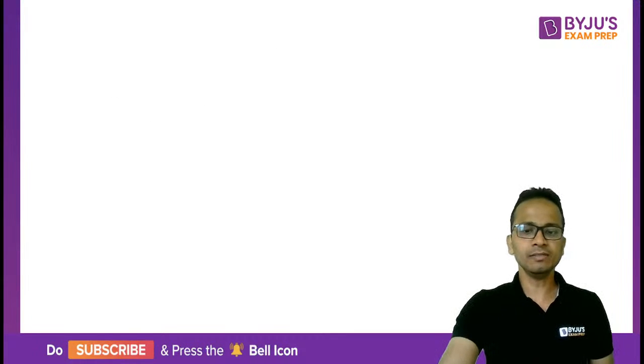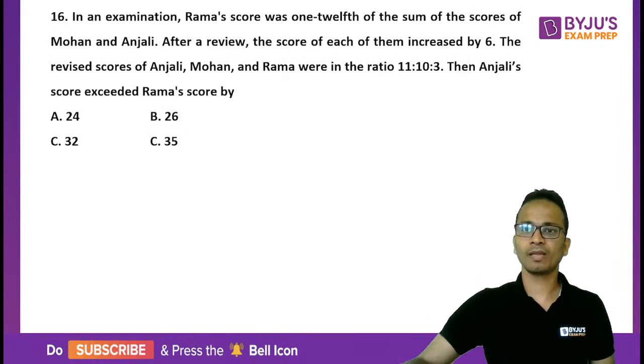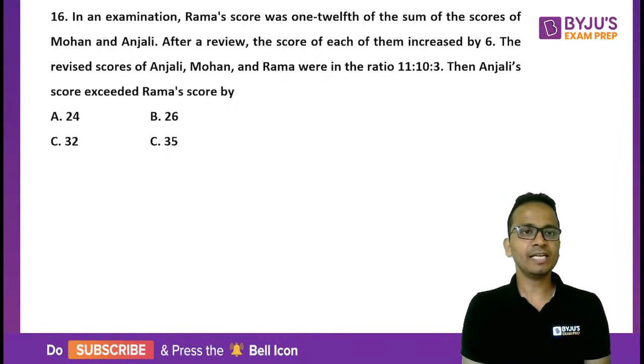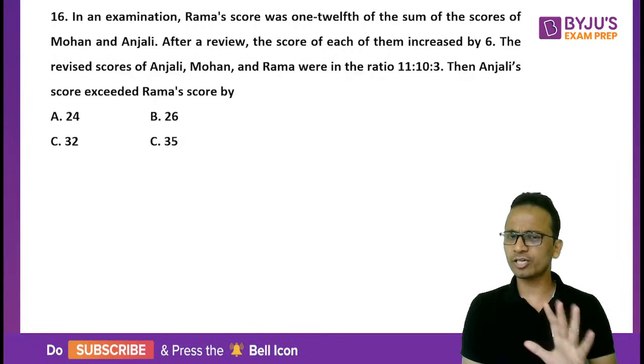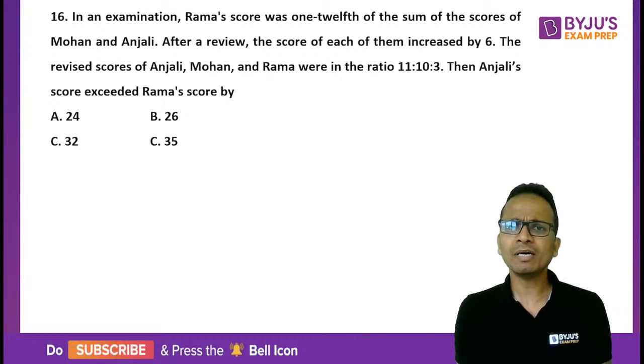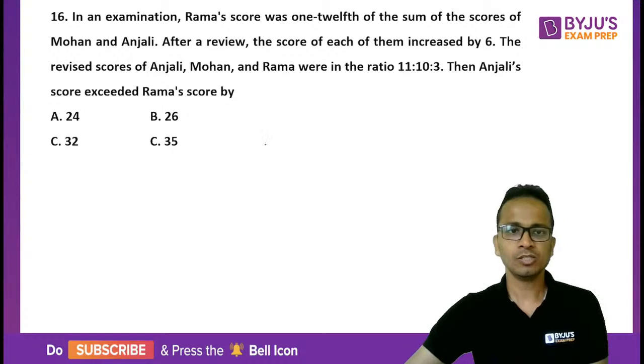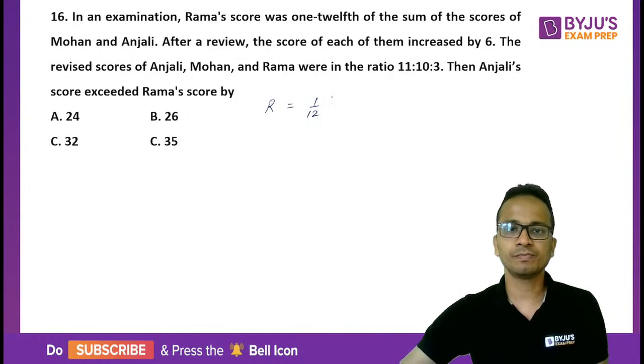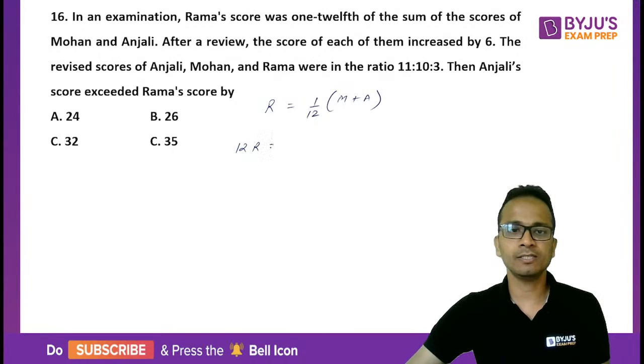So question number 16. A question of ratios. In an examination, now there is a trick to solve this question. Rama's score was 1/12 of the sum of the scores of Mohan and Anjali. So the equation will be R is equal to 1/12 of M plus A, or you can say that 12R is equal to M plus A.